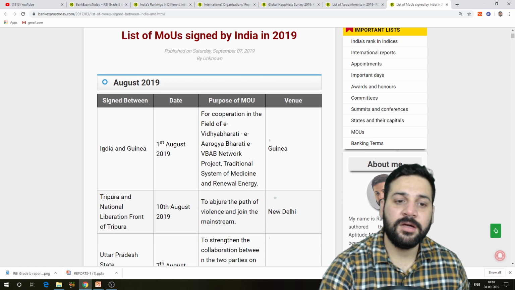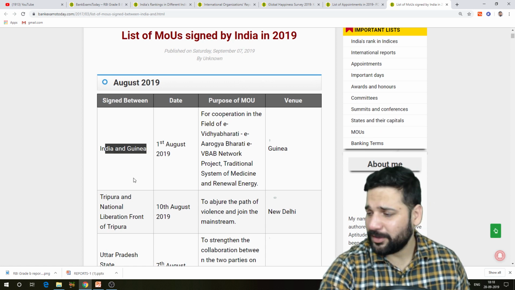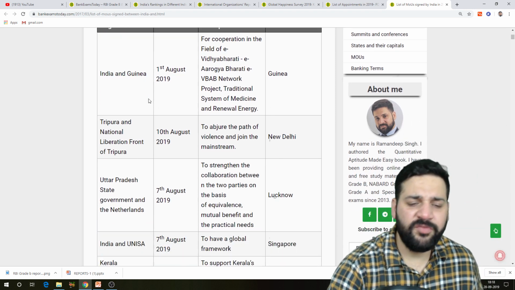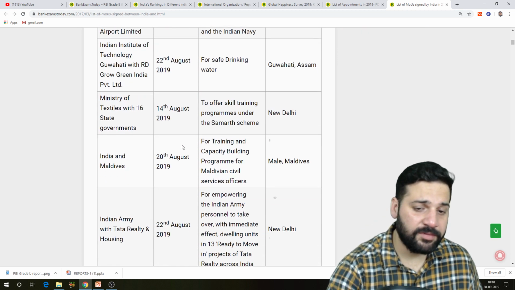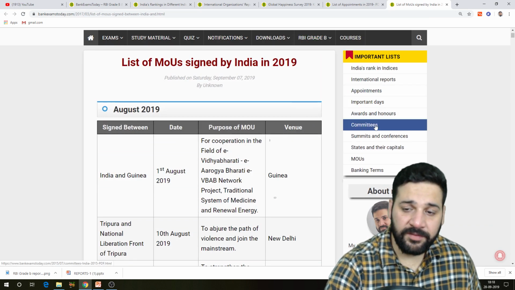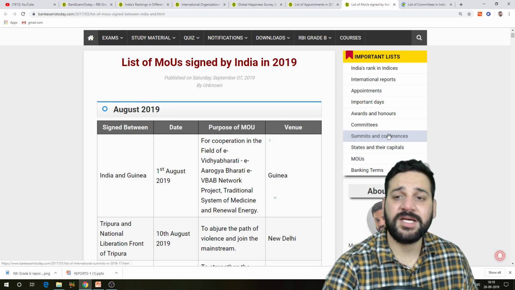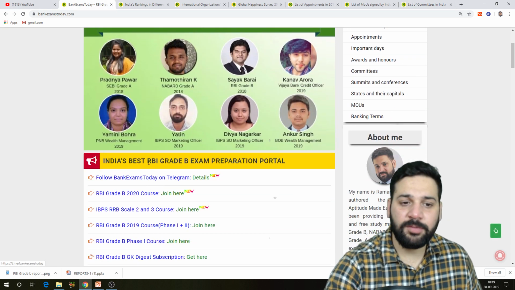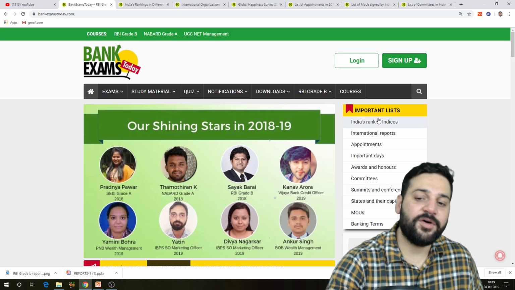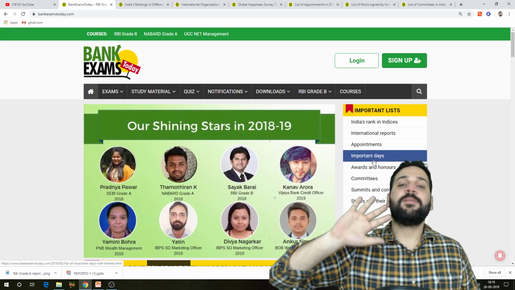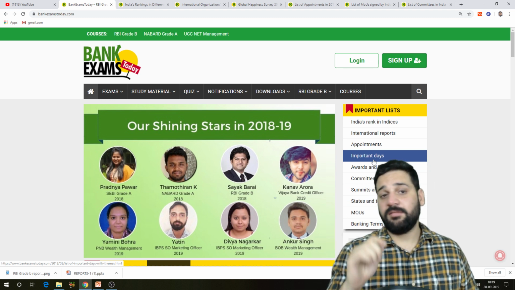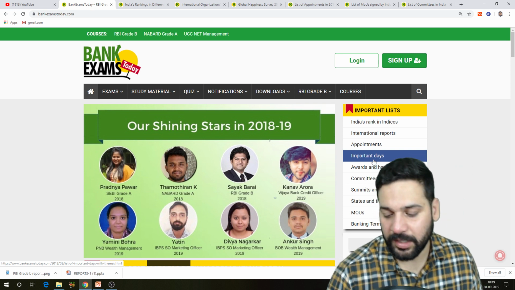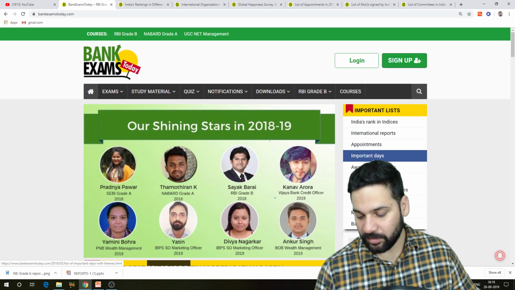List of MOUs, India and Guinea, I think. Then Tripura and National Liberation Front of Tripura. Very important. Whatever the things are, we have prepared a proper list. Even for committees, awards and honors, all the lists are here, really important for RBI Grade B. Basically, we have prepared this whole website for RBI Grade B. All the lists for general awareness are available here and we are updating these lists every day. This is our full-time job. You can go through these lists on a daily basis, right?